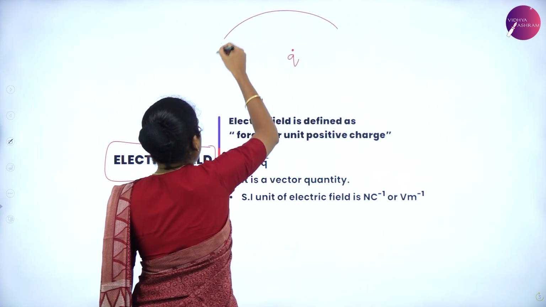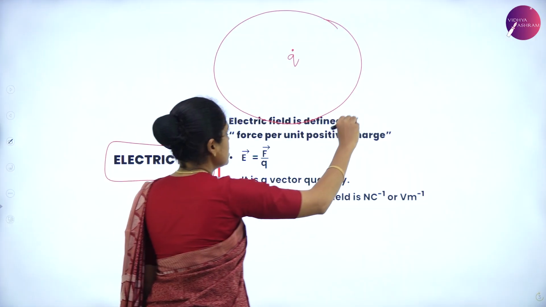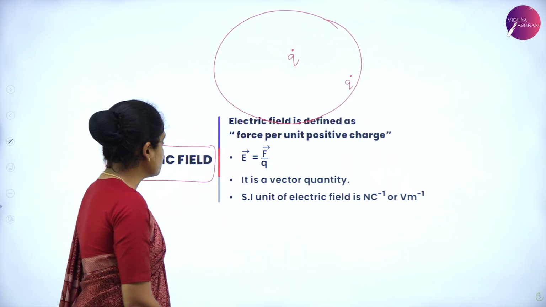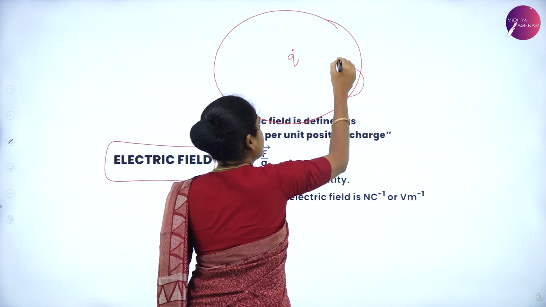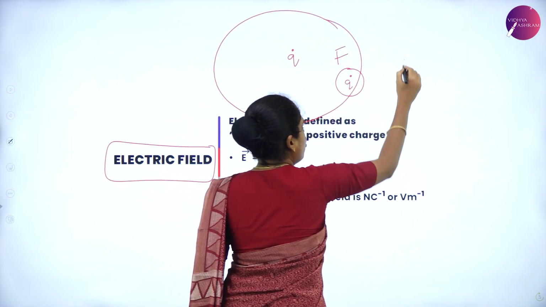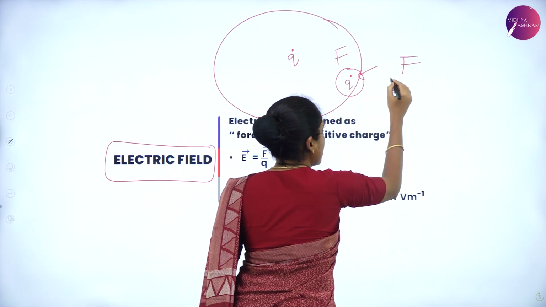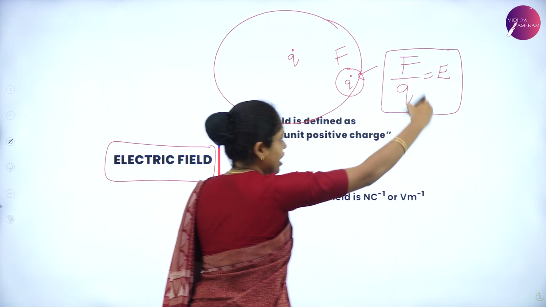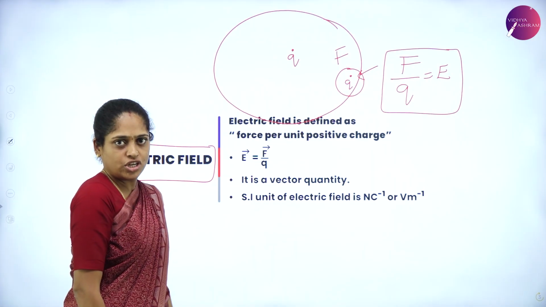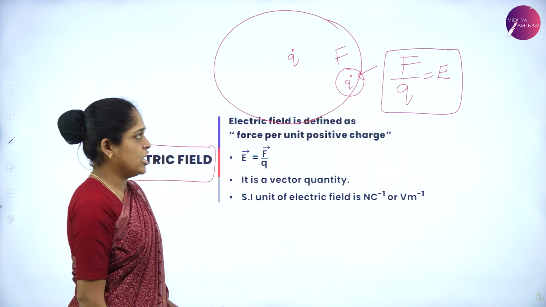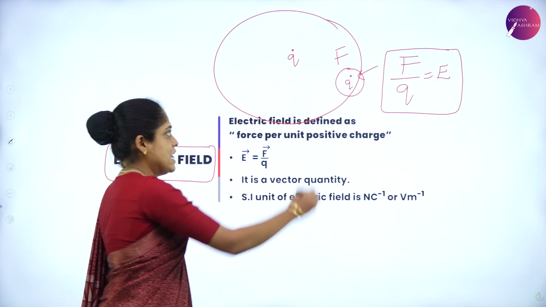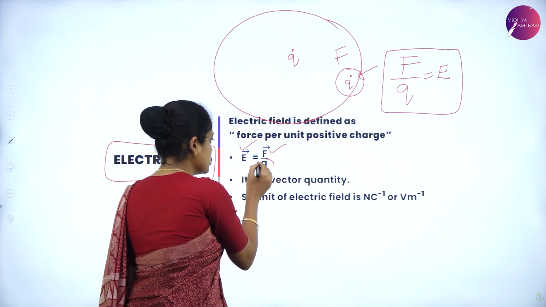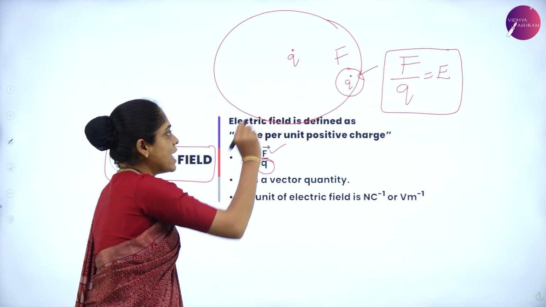Now, the space around this charge. In the space, let us bring a charge q. When I bring the charge in this space, this charge experiences a force. That force experienced by this charge is nothing but electric field. So, to calculate the strength of the electric field, you have to use this equation. So, what is the equation? E is equal to F by q, where E is electric field and F is the force experienced by the charge which is placed in that space.